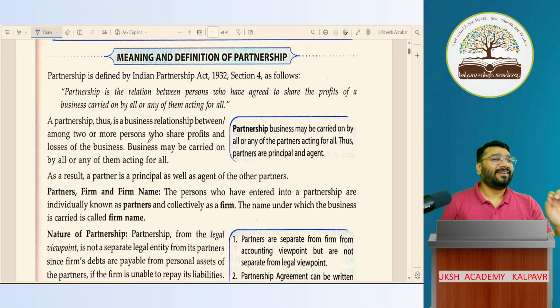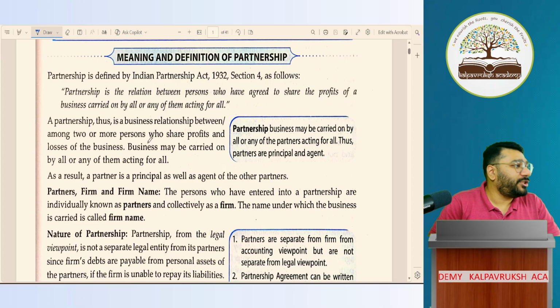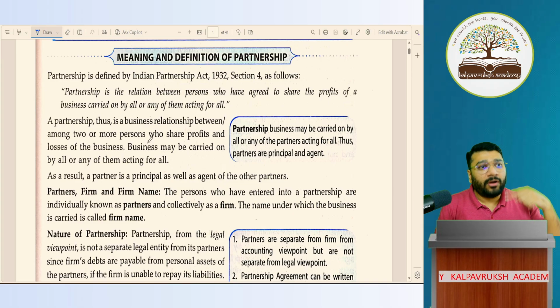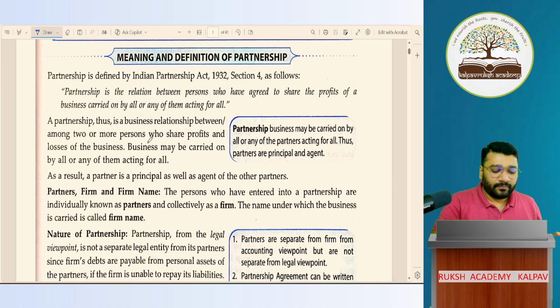Now, what is partnership? Partnership is a relation between two or more people who come together with the intention to do business, share profit or loss out of it, where the business is being run by all of them or any one of them acting for all. Okay, I did not tell the definition, I told the meaning. In partnership business, minimum how many partners? Two. Where is this mentioned? In Indian Partnership Act 1932.